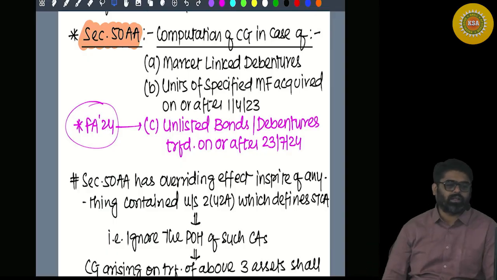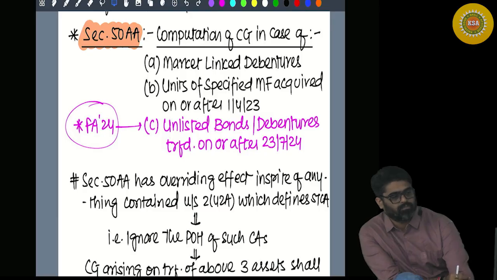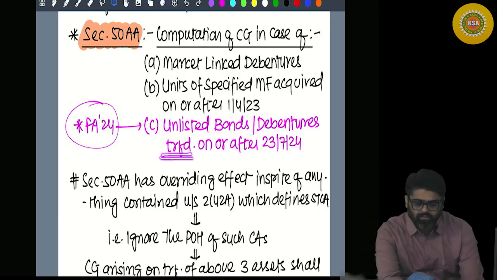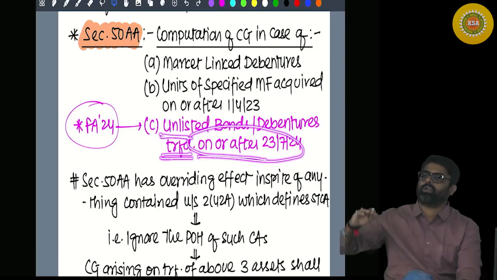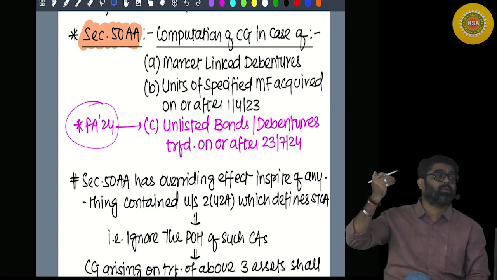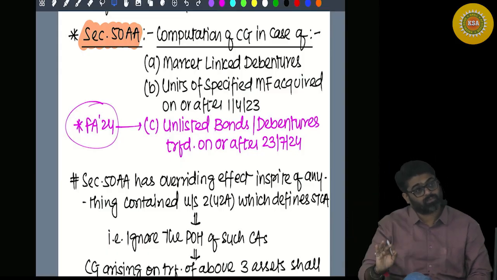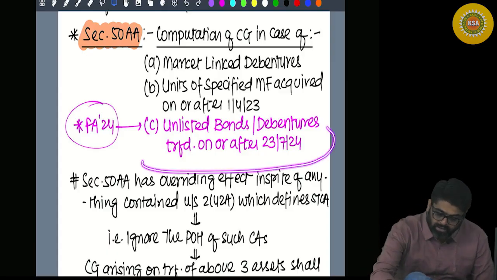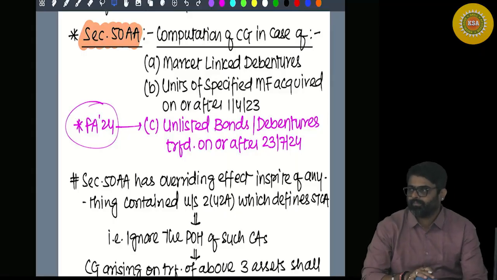And one more asset is added. That asset is unlisted bonds or debentures which are transferred on or after a date. Now these unlisted bonds or debentures you might have acquired at any time. But their transfer, if it takes place on or after 23rd July, then for these type of assets also section 50AA will be applicable.